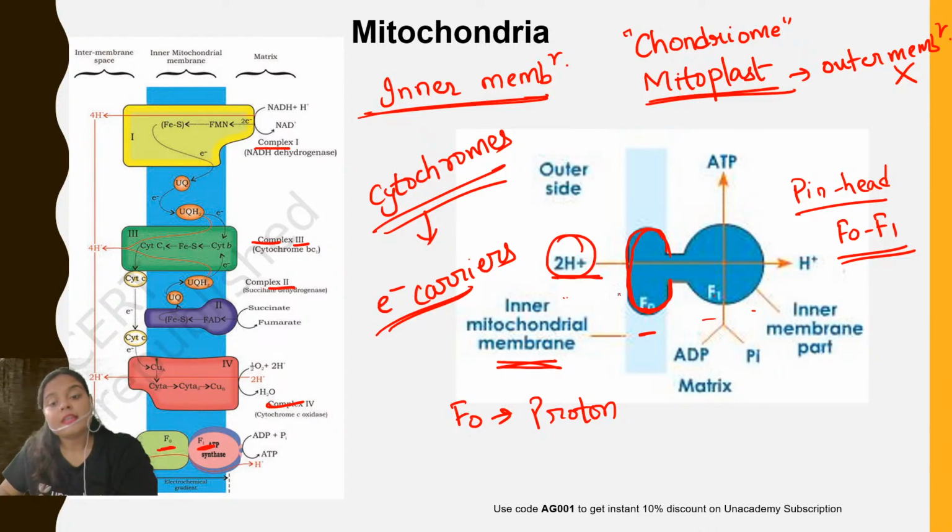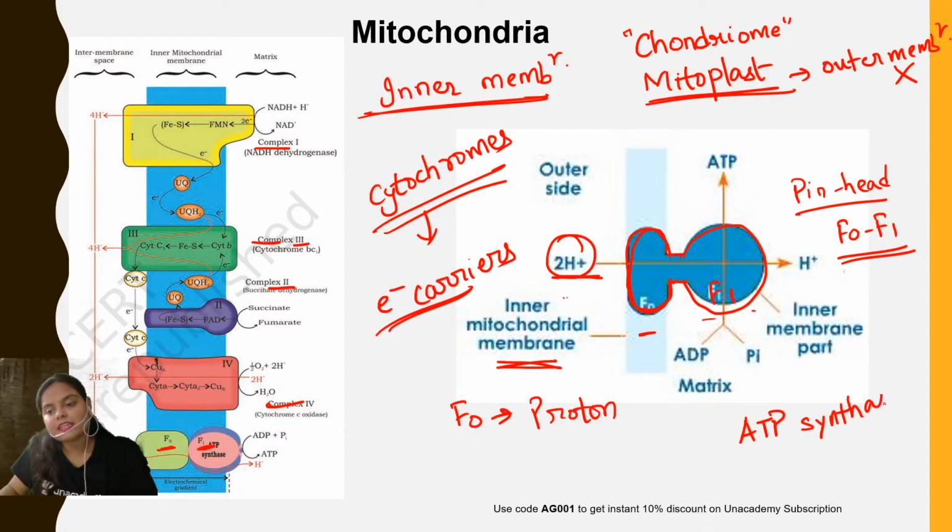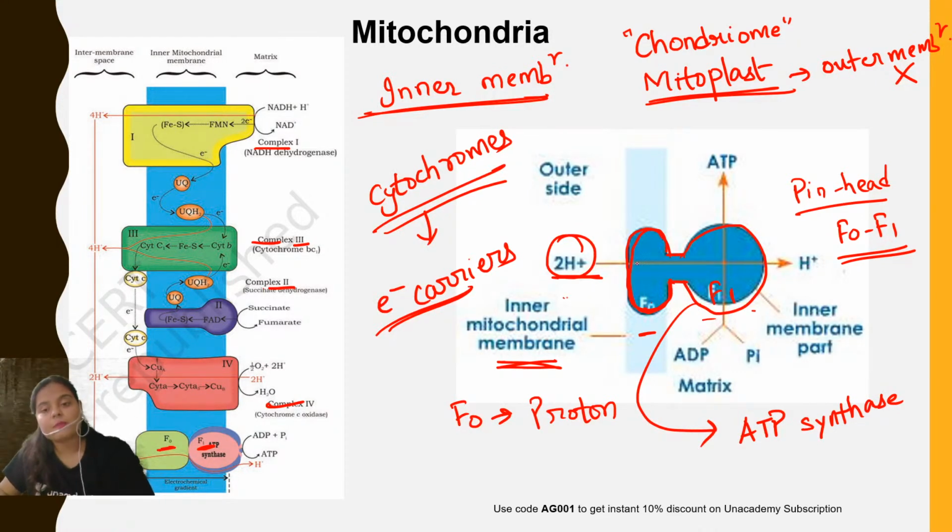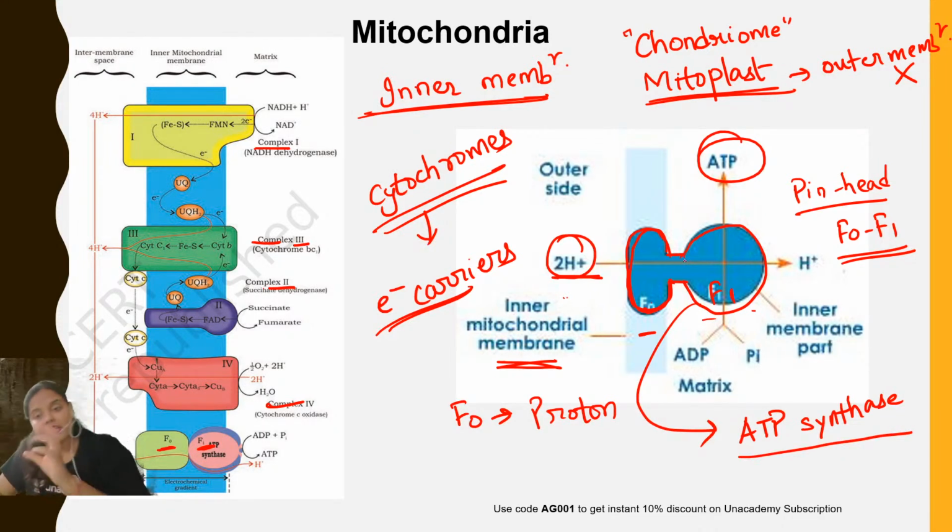Now see what happens. The F0 particle is present in the inner membrane, and attached to F0 with the help of a stalk-like structure is a round spherical structure, which is the F1 particle. This F1 has the activity of ATP synthase. Where is the ATP synthase activity? On F1. So what happens when a proton moves with the help of F0 and F1? The energy of the proton is utilized in the formation of ATP, and the enzyme present is ATP synthase. These F0 F1 particles are present on the inner membrane of the mitochondria.